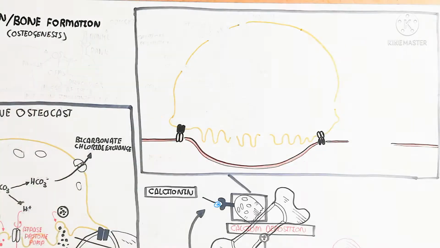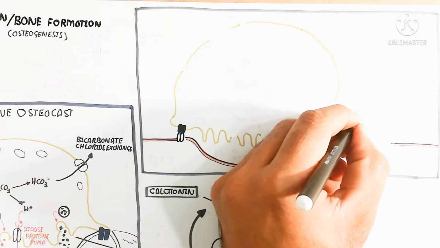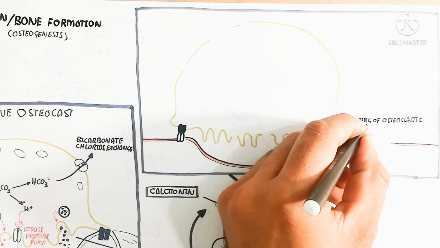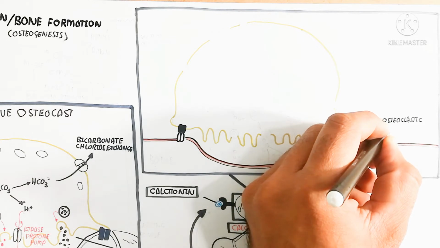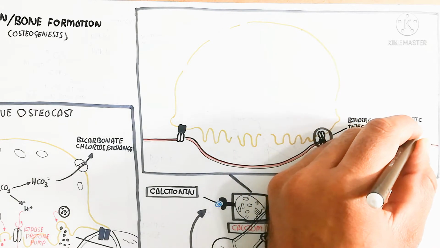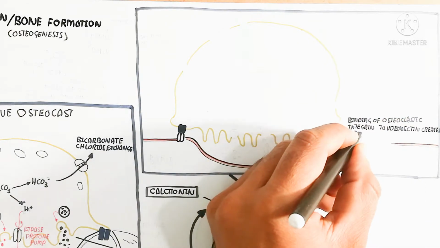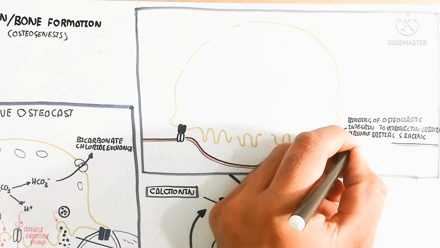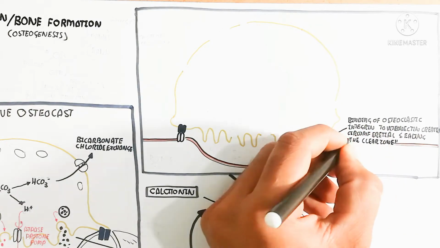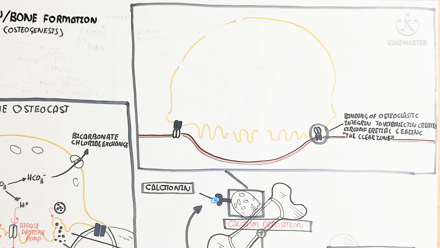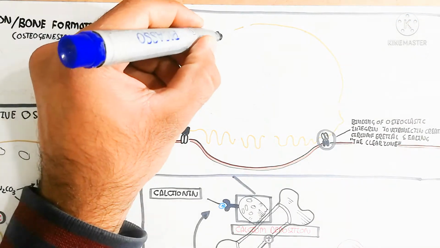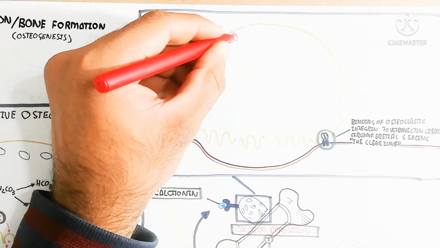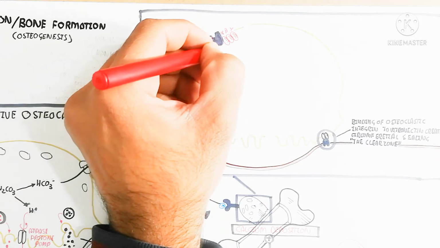Here I am drawing. Here is the bone, which is a compact bone. Here is the binding of osteoclastic integrin to vitronectin, which creates a circumferential sealing clear zone. So in this way, the sealing zone is present, and this sealing zone is attached in this manner, and during the resorption it is also the sealing zone, which I have discussed before.